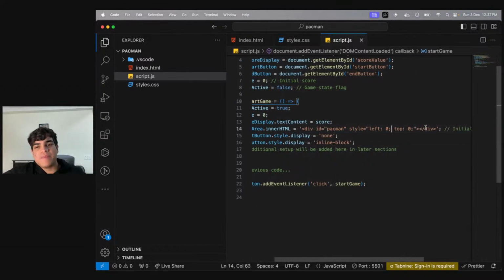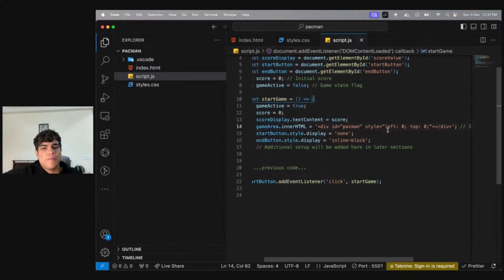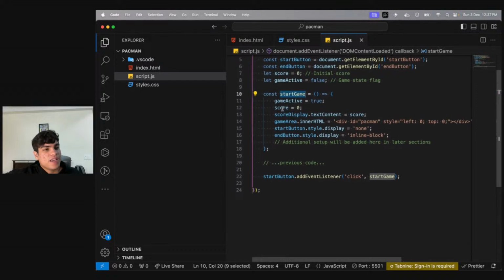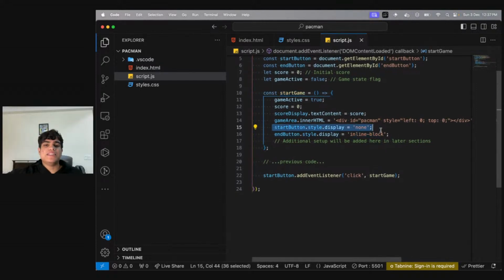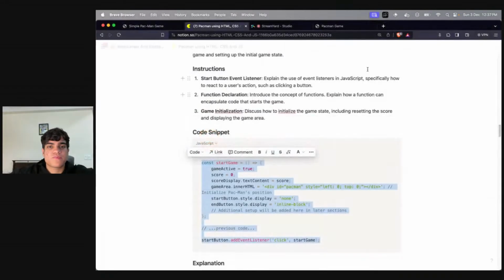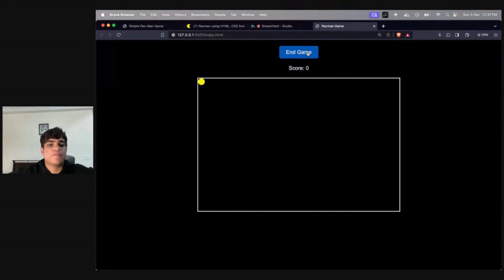And I'll make sure that the Pac-Man is on the top left of the screen. I can make Pac-Man be on the exact center of the screen as well. I can make it be on the bottom right, bottom left, wherever I want to. But I'll be doing this whenever I start the game, right? Then we'll be saying start button display is none and end button will be showing. So again, I want to get rid of the start button and I want to show the end button. So look at this. Over here now, if I click on start game, this happens. As soon as I click on end game right now, nothing happens. But if I click on my start game, this happens.